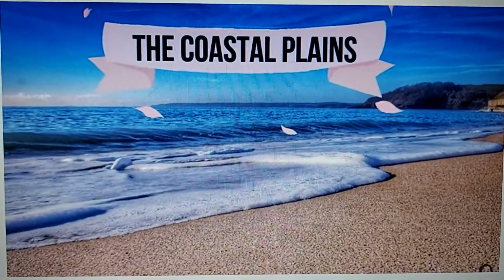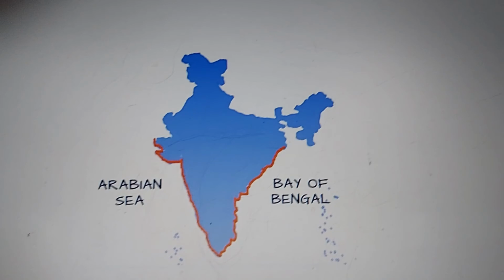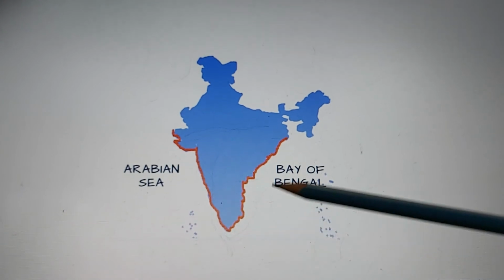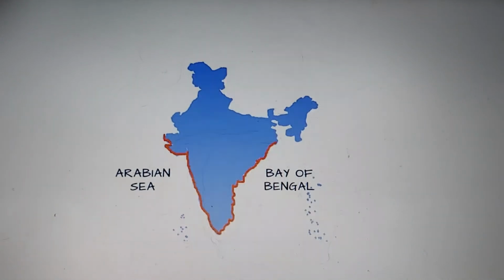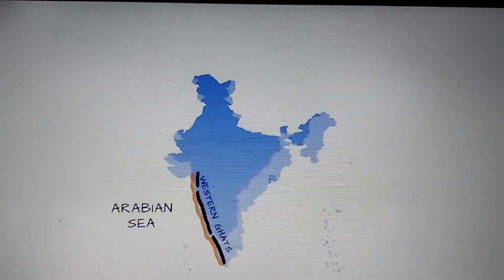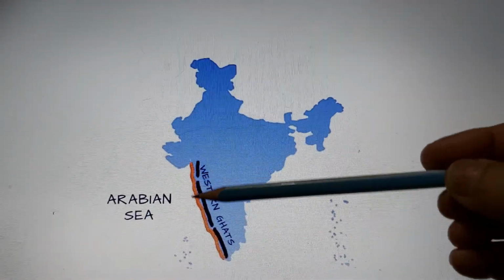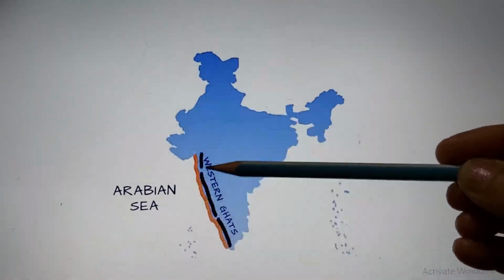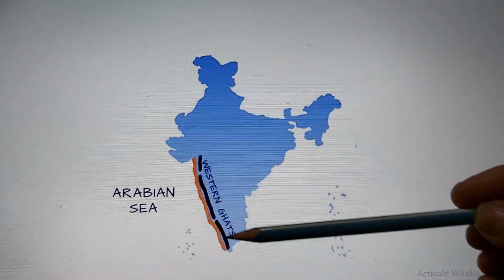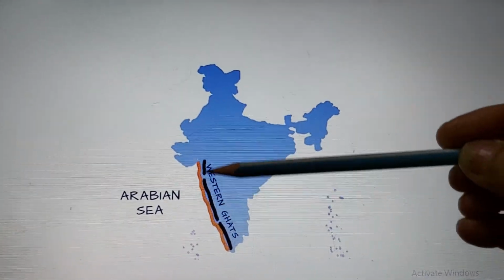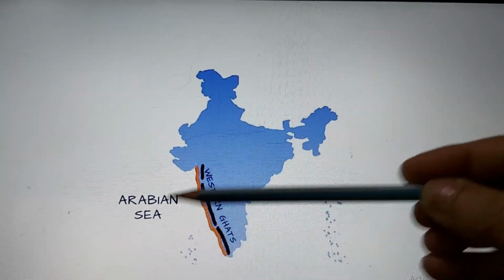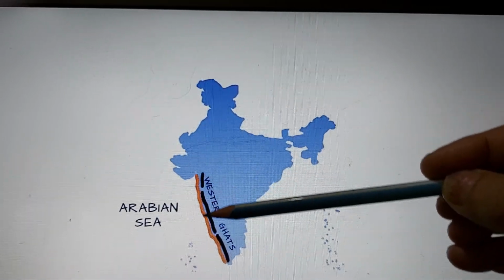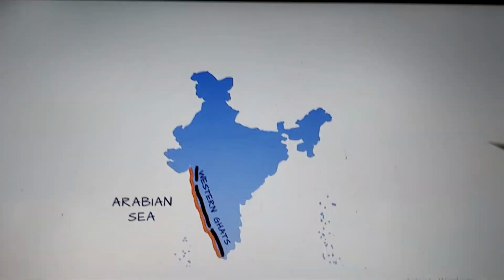Next children, we will learn about the coastal plains. You see this is our coastal area, the wide coastal area. We have done it in our first chapter, and today we are going to do the Eastern and Western coastal plains. Let us look at the Western coastal plain. This is a plain land in between the Western Ghats and the Arabian Sea. So it is sandwiched between the Western Ghats and the Arabian Sea. How is it formed? As I've told you earlier, due to the erosion and deposition by the sea and even the mountains which get eroded, and then the deposition takes place. So there's a plain land here which is called the Western coastal plain.